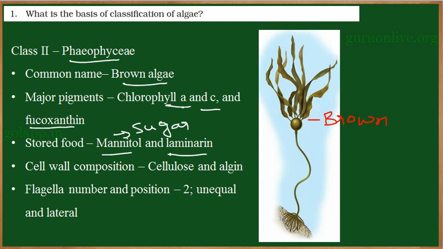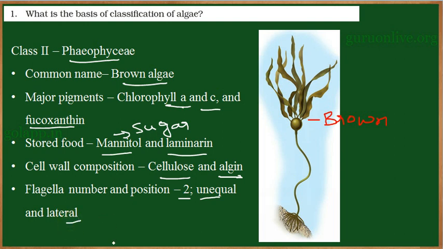The cell wall composition, they have cellulose. Along with cellulose, there is another compound called algin. It is a polysaccharide. This polysaccharide, algin, is found only in the cell wall of brown algae. So it has two types of cell wall composition. One is basic cellulose, and along with cellulose, they have got algin. Now the number of flagella, there are two flagella which are unequal in size and they are laterally located.